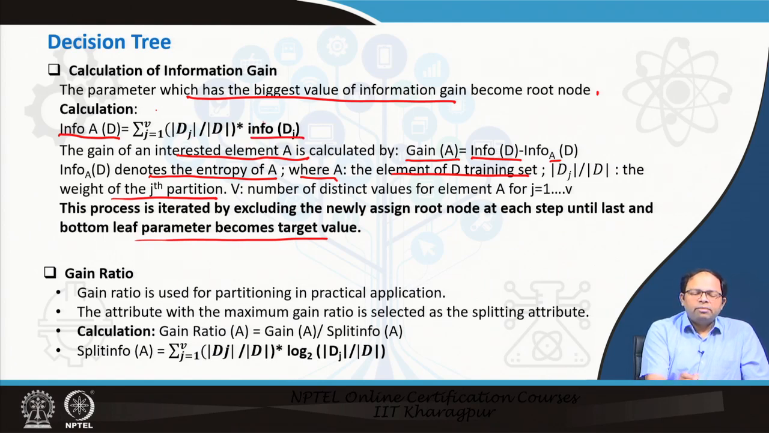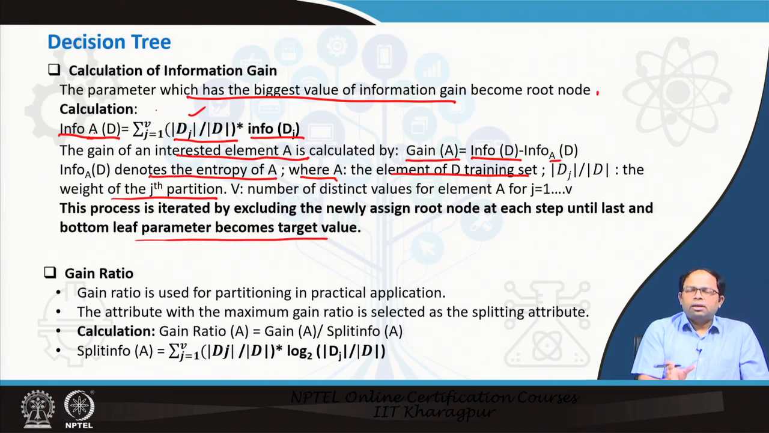We will multiply with the probability of that particular number of observations in that particular split divided by total number of training data. So, this is the probability of that group into the information gain for that group. So, we sum it up for the entire attribute A. This is how we can calculate the information gain, and once we calculate it, the parameter which shows the highest information gain will be used to split the data.